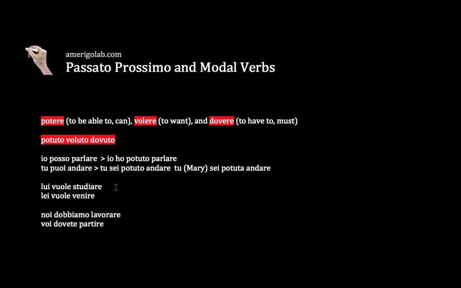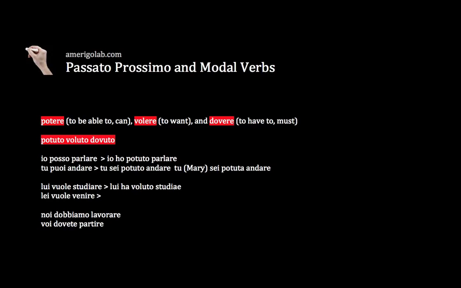Let's see the other example and do exactly the same thing. Lui vuole studiare. I want to make this passato prossimo. So, lui, since studiare requires avere, it will be lui ha voluto studiare. Let's see this example now. Lei vuole venire.